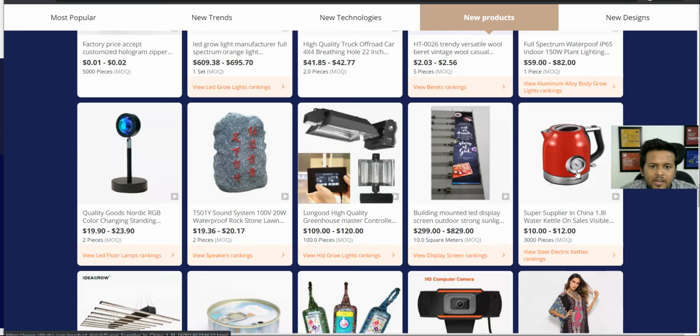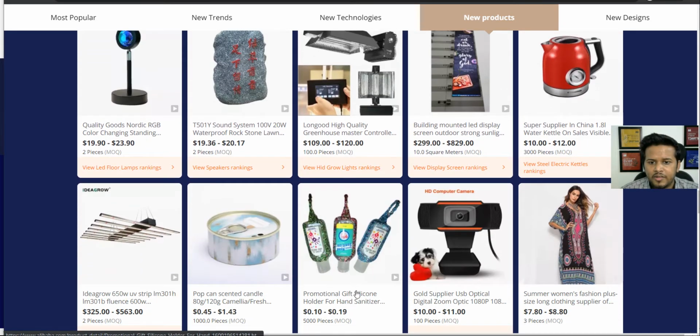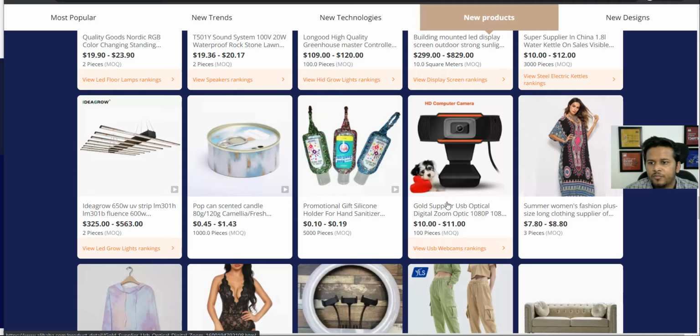It's like a kettle and has a very good design. It can be a good product. Something like this, which is a color changing light, a lot of YouTubers and content creators use it every now and then, right? Again, this looks like a zoom camera, which is again for people working from home. This can be a very good product.